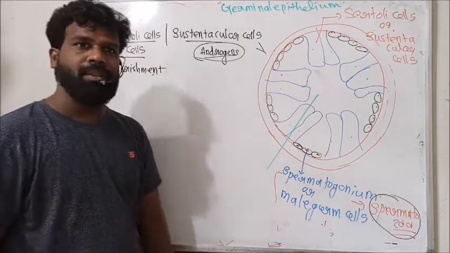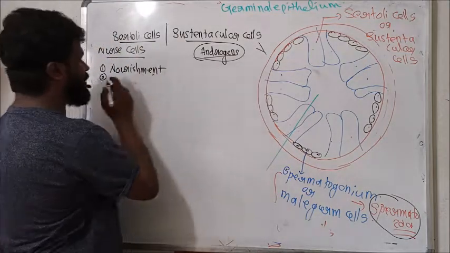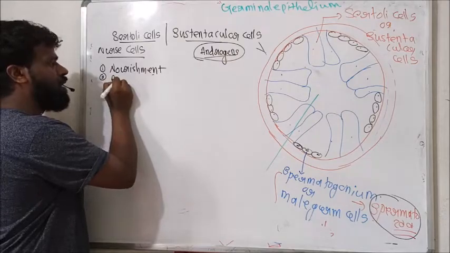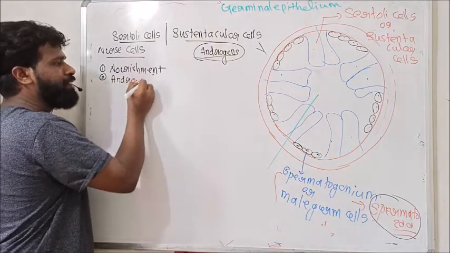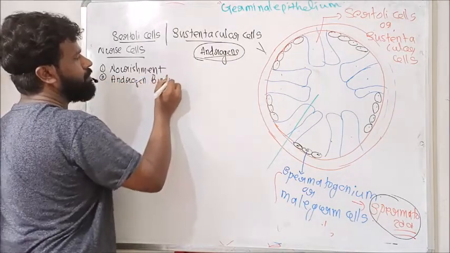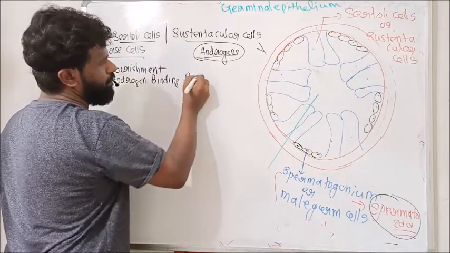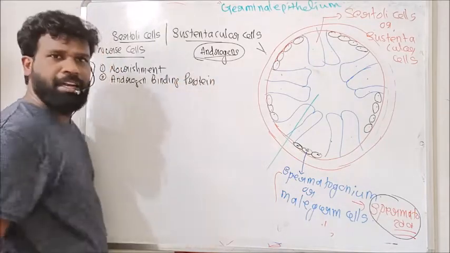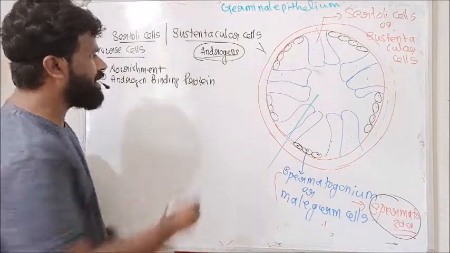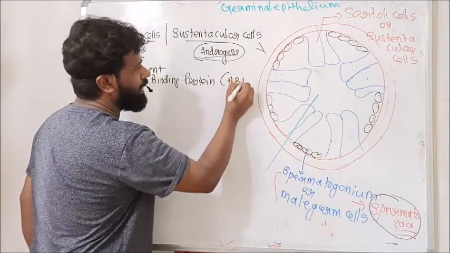Next function. This Sertoli cell produces a protein called androgen binding protein, ABP.